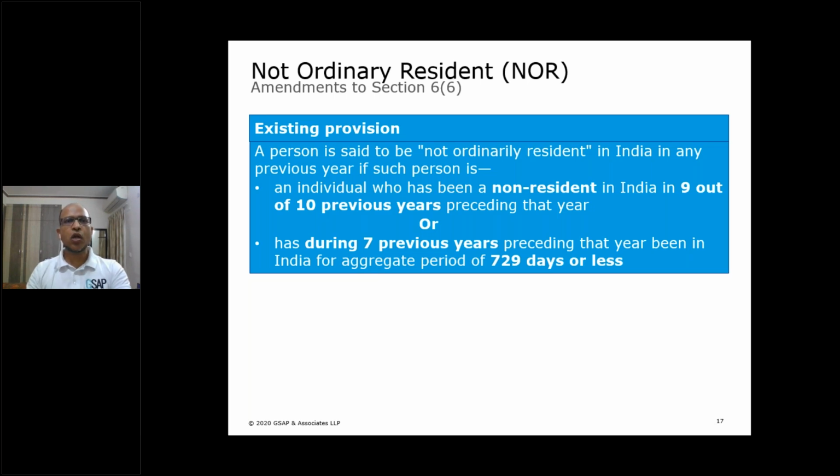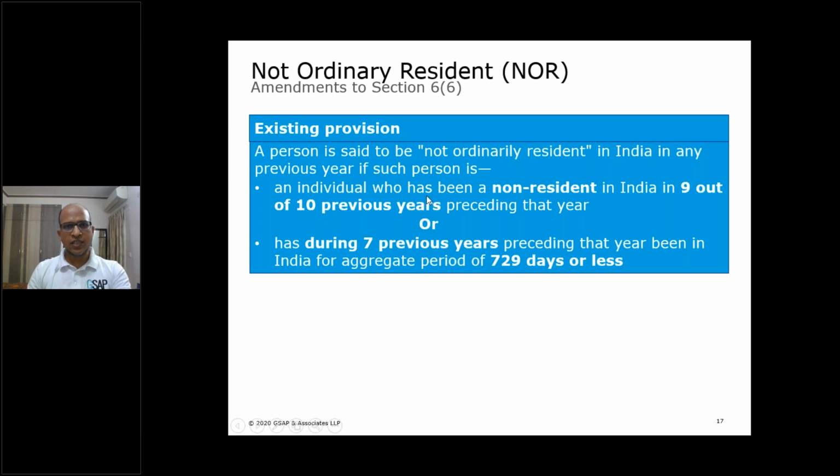Now look at what the conditions for NOR are as existing in the Income Tax Act. There are two conditions. A person is said to be NOR in India in any previous year if such person is an individual who has been a non-resident in India in 9 out of 10 previous years preceding that year, or he has during 7 previous years preceding that year been in India for an aggregate period of 729 days or less.